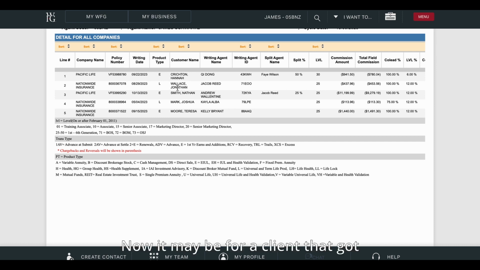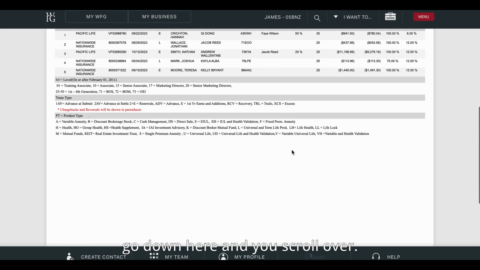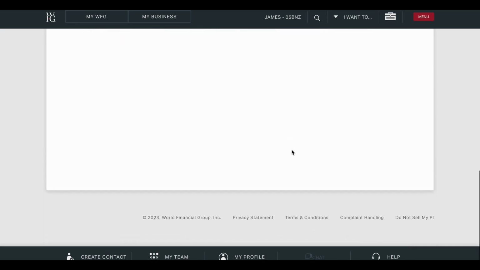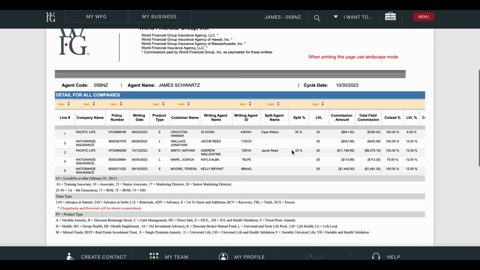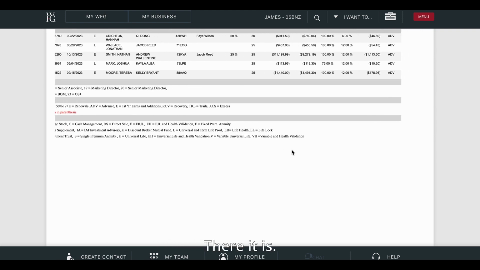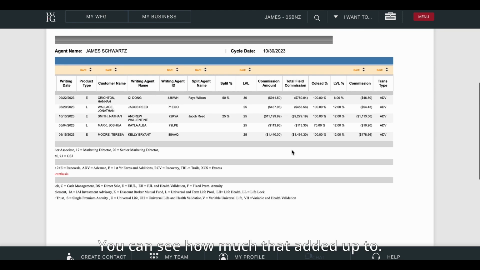Now, it may be for a client that got declined, or it may be for a client that decided not to move forward, or somebody that took the business and 6 months later didn't pay. I don't know. But if you continue to go down here, and you scroll over, let's see here. There it is. You can see how much that added up to.